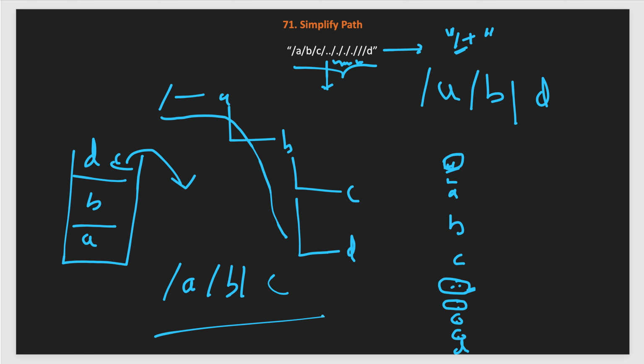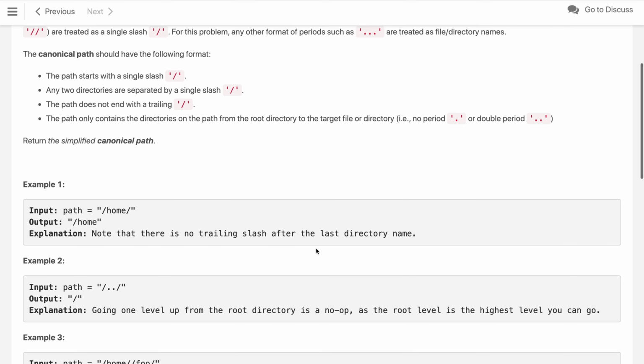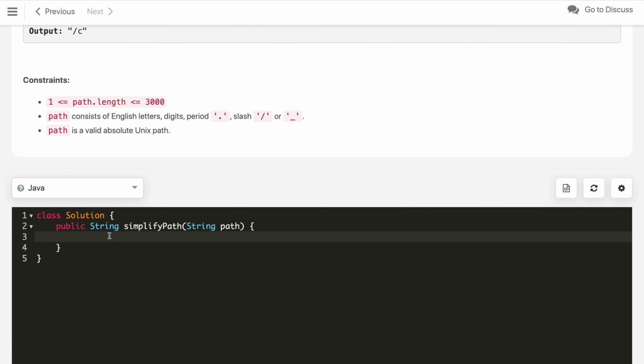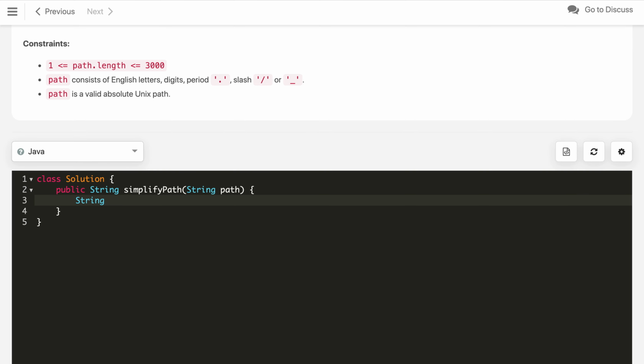You can now pause the video and try to code it yourself first. Let's jump to the coding part. As I explained, first we will do it step by step, then later we will try to reduce the number of lines of code, but first let's go step by step.